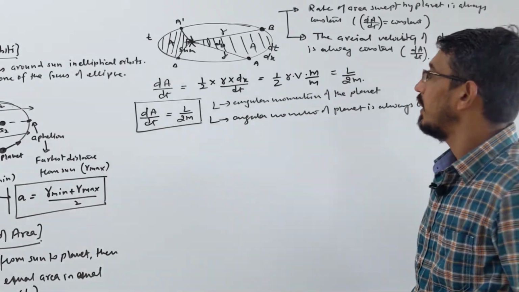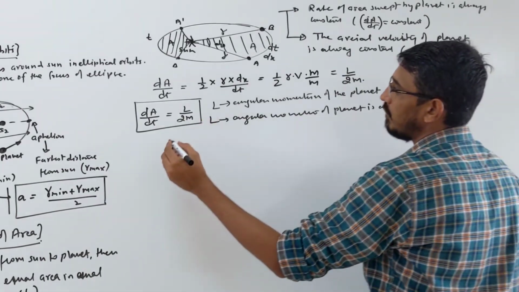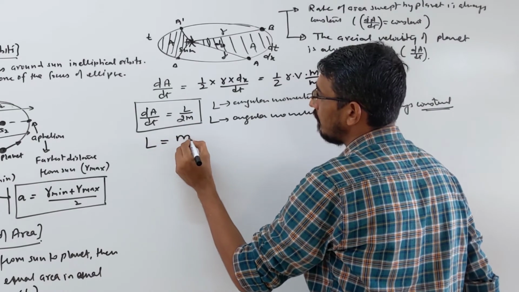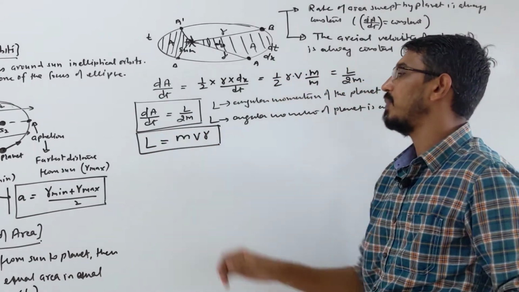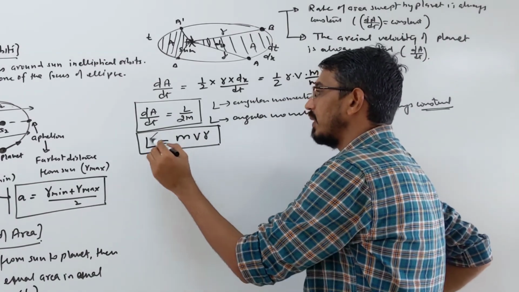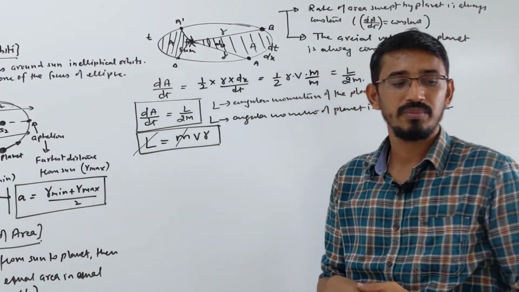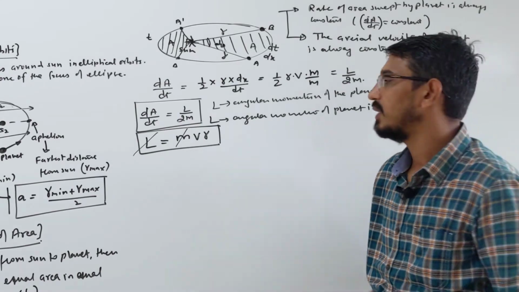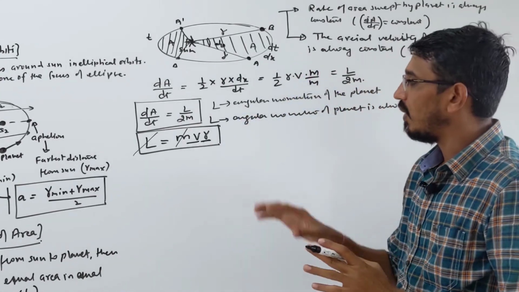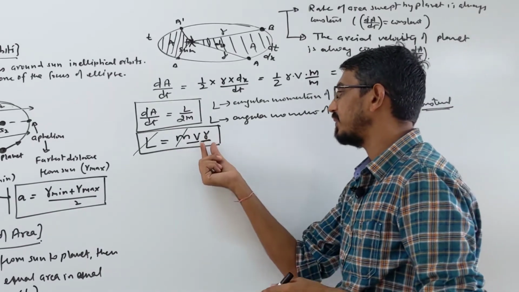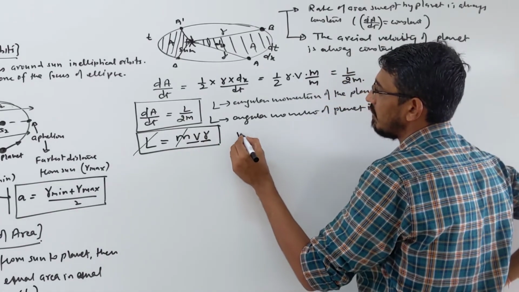Now the other question they ask: look at angular momentum, L is m v into r. Watch it carefully. Angular momentum is constant, and the mass of the planet is also constant, not changing while moving around the sun. Then what is changing? Velocity and distance. You see that v and r become inversely proportional.